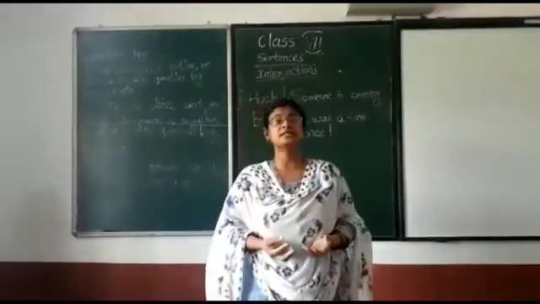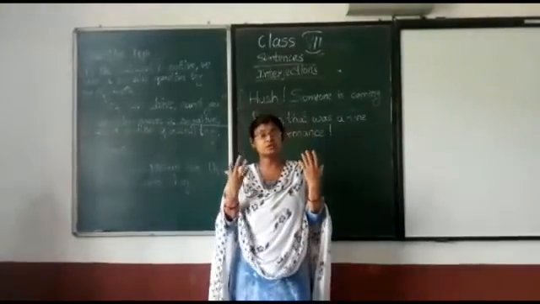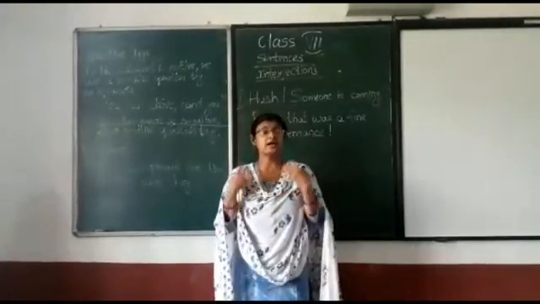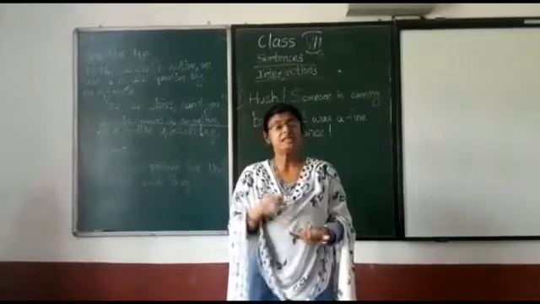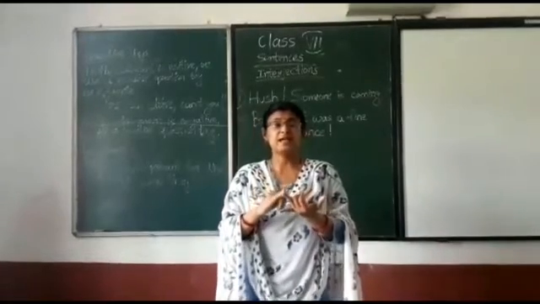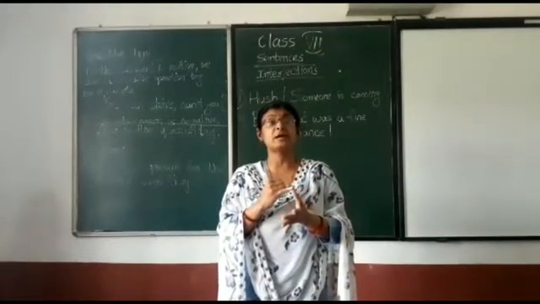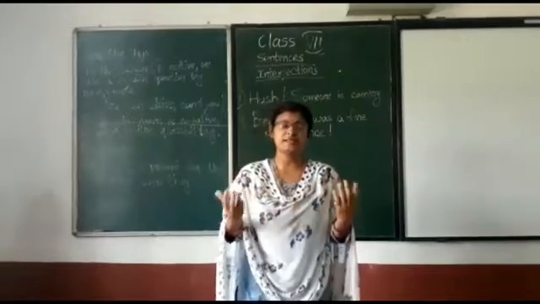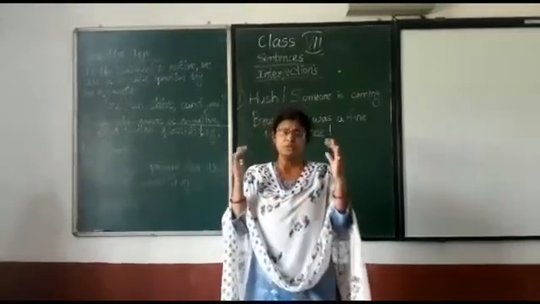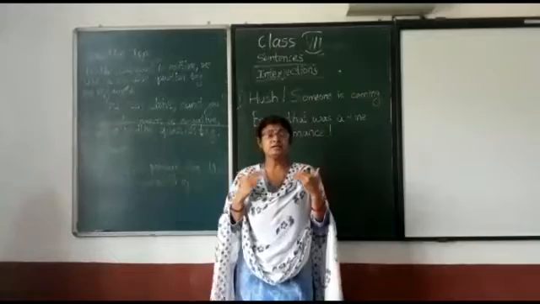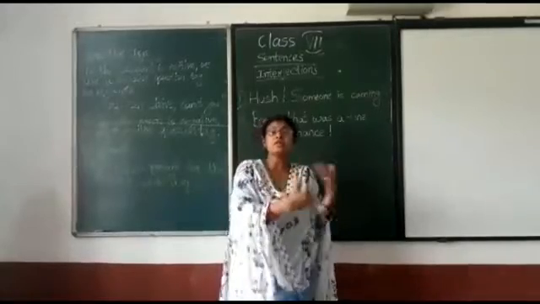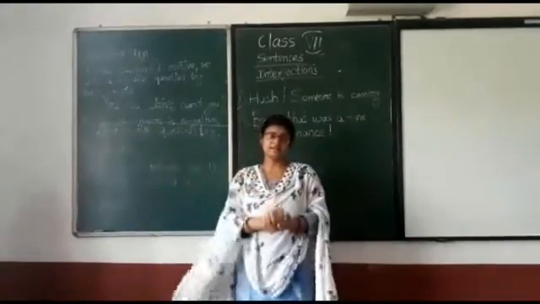Interjections are the words that we use to express our strong emotions or sudden feelings. They express sadness, happiness, excitement, surprise, enthusiasm, etc. Generally we use interjections more in conversation than in writing.